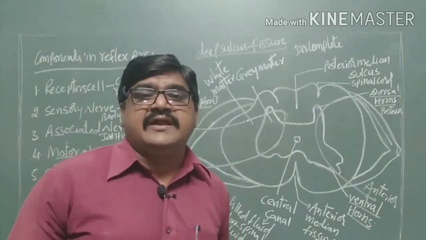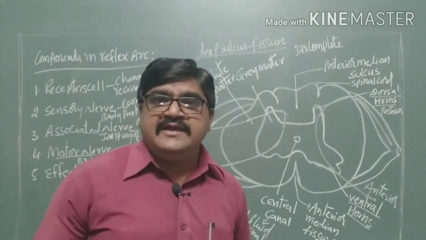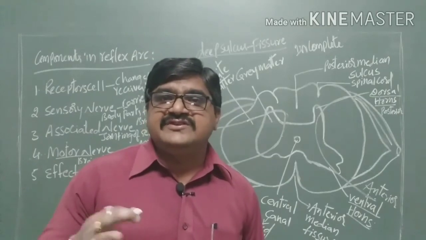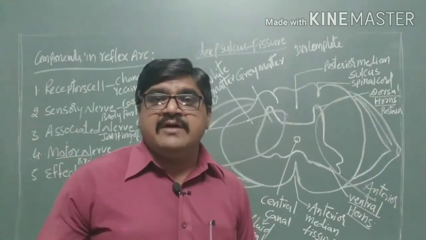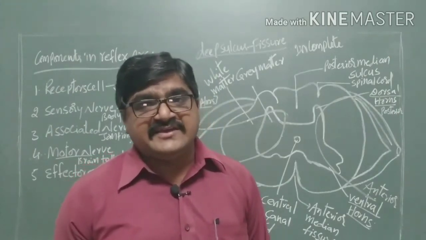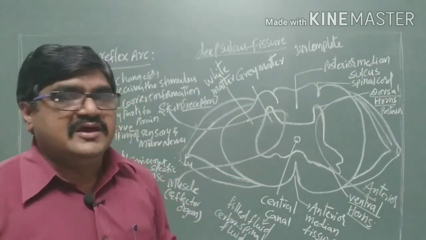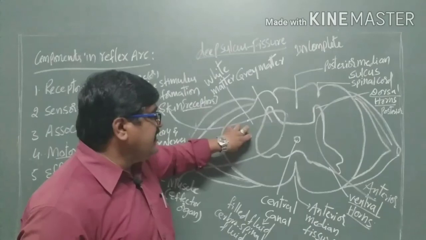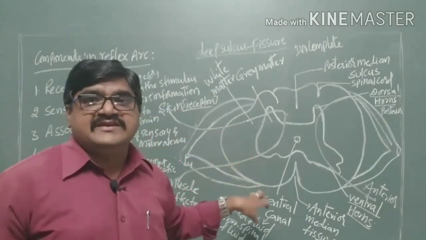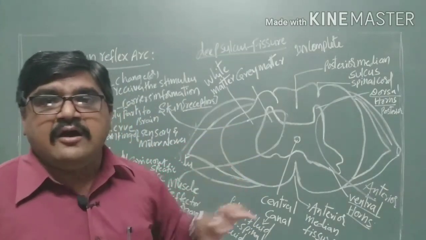It is very important. What is a reflex arc? Explain the 5 components present in it, showing the pathway of reflex reactions, and in the NEET also, a diagram is given and you must identify the components present in the reflex arc.